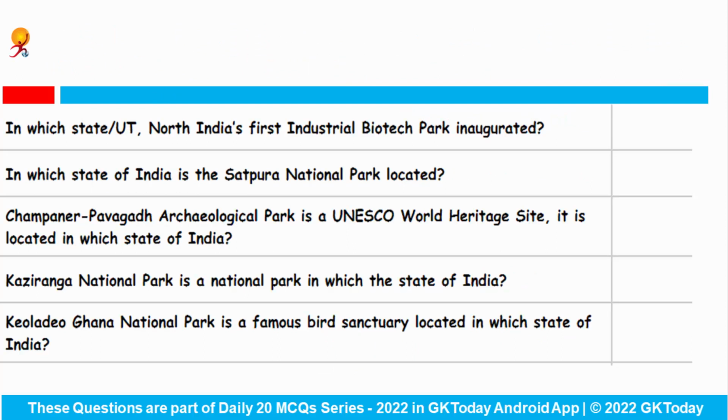In which Indian state or union territory North India's first industrial biotech park inaugurated? So Jammu and Kashmir Lieutenant Governor Manoj Sinha and Union Minister Jitendra Singh have inaugurated the North India's first industrial biotech park constructed at Ghatti near Kathua in the Union Territory of Jammu and Kashmir. So this biotech park will act as the hub for incubation of new ideas and to support the agri-entrepreneurs, startups, farmers, scientists and the students.